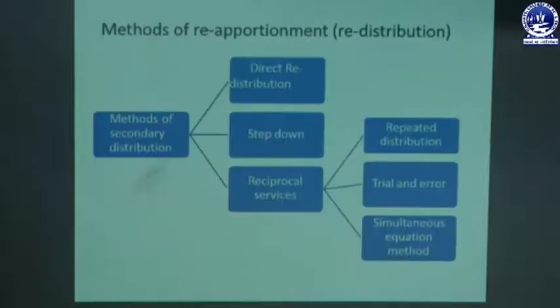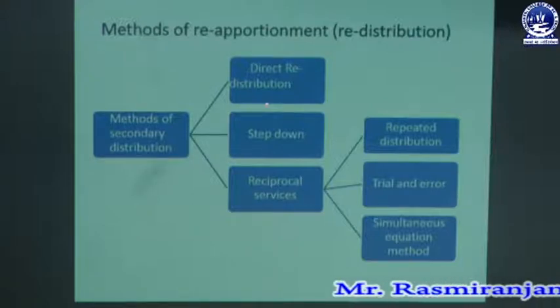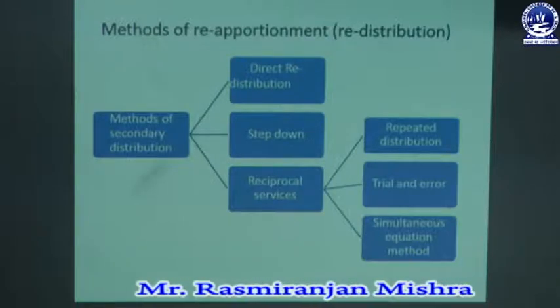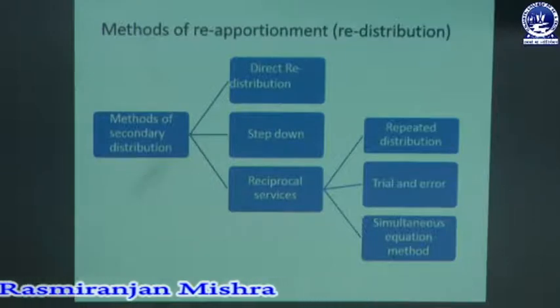or cubic content. Then we are going to discuss the methods of reapportionment or redistribution of overhead. Basically, in secondary distribution there are three main methods: one is direct redistribution, the second is the step down method, and the third is the reciprocal service method.